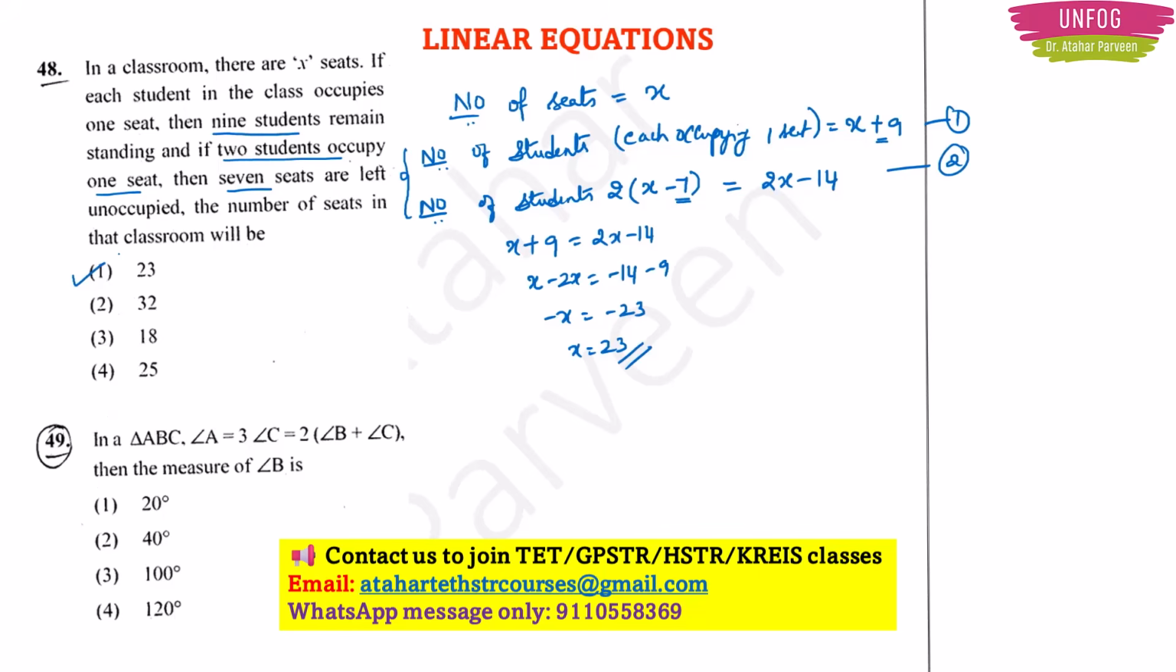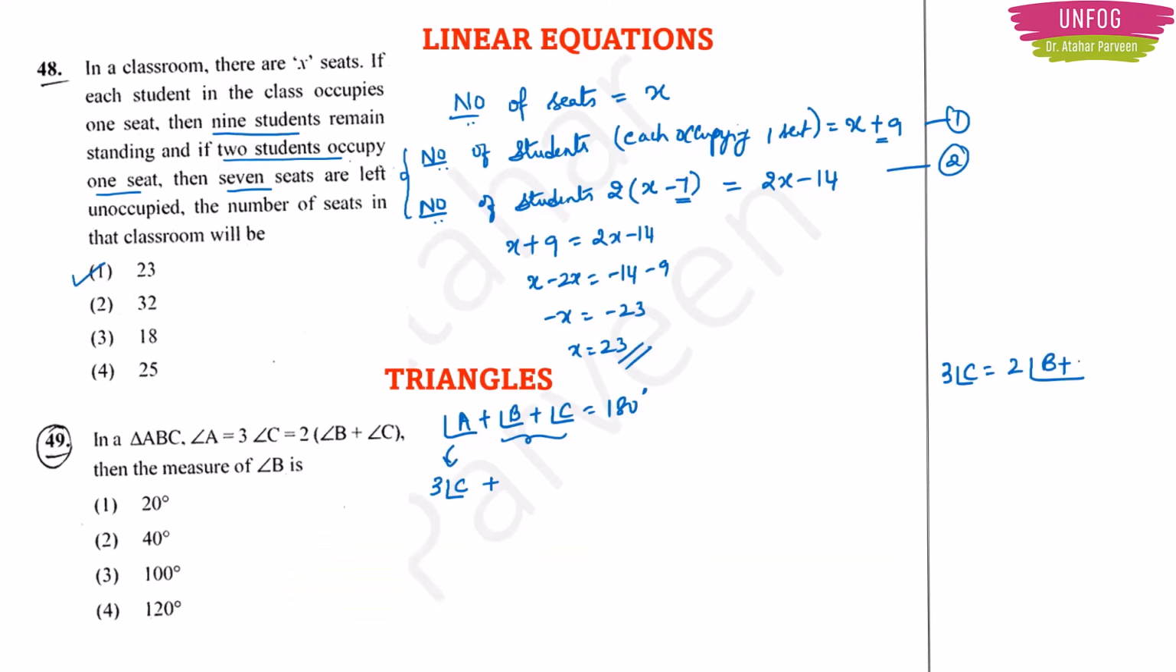Next, question number 49. In a triangle ABC, angle A is equal to 3 times angle C, which is equal to 2 times angle B plus angle C. Then the measure of angle B is. So this is obviously a problem from chapter triangles. The sum of the angles of a triangle is always equal to 180 degree, right? Now they have given that angle A is equal to 3 times angle C, plus they have told that 3 times angle C is equal to 2 times angle B plus angle C.